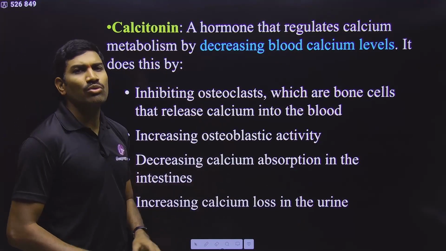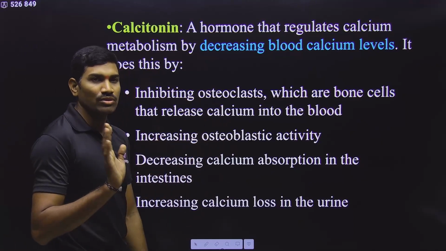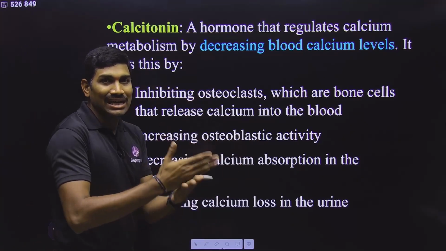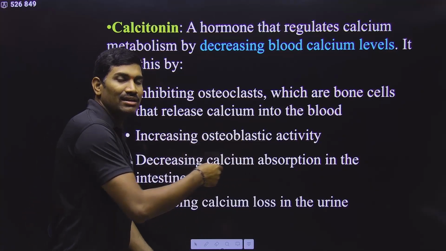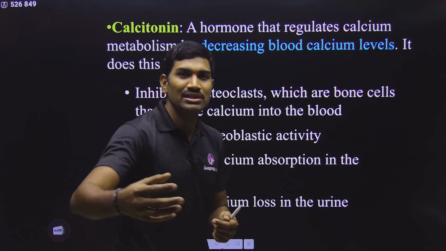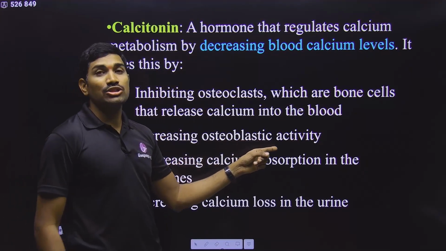Anyhow, you don't know much about these names, so please remember this. Osteo means bone. Blasts are synthesizing cells. Clasts are cleaving, breaking cells. Observe this carefully. Osteoblasts are bone synthesizing. For bone synthesis, calcium is required. Yes or no? So that's why there is increased osteoblastic activity.